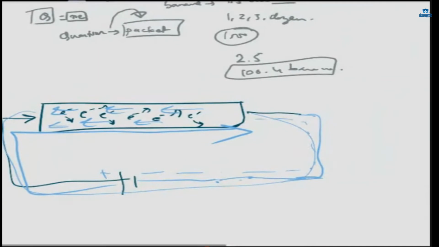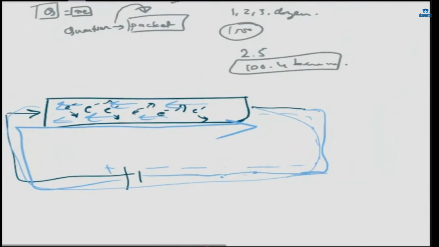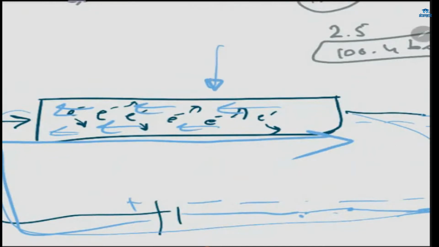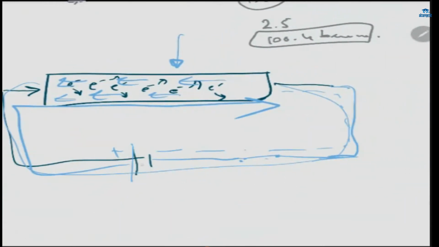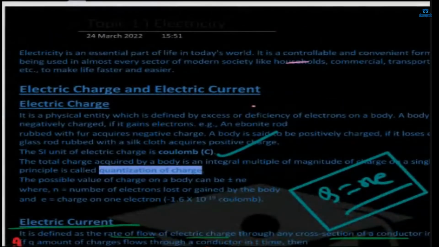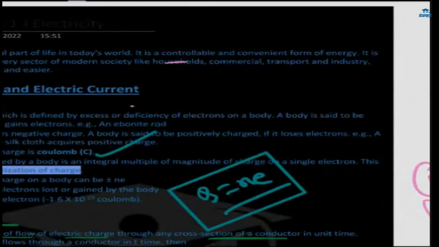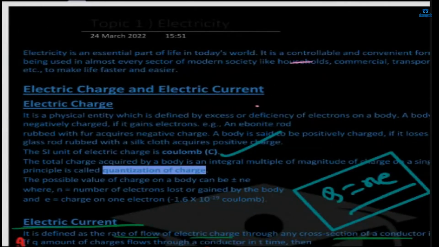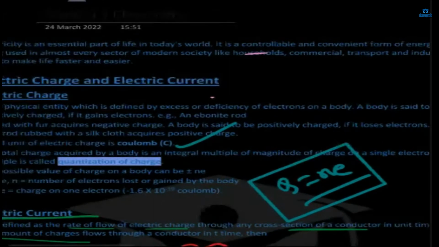Okay, and then we say that electricity is there because a conductor conducts electricity, but when there is a potential difference, when we place some battery and switch it on, then we can say that there is electricity. Flow of electrons from negative terminal to positive terminal. Electricity is an essential part of life in today's world. It is a controllable and convenient form of energy because it has provided so much convenience to us in every field, right? Without this, we cannot even imagine our life now.